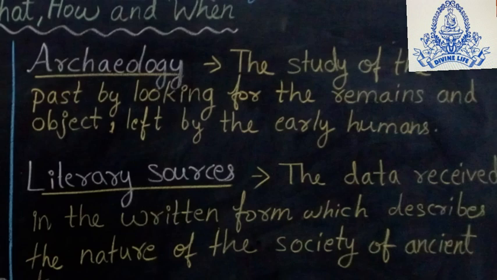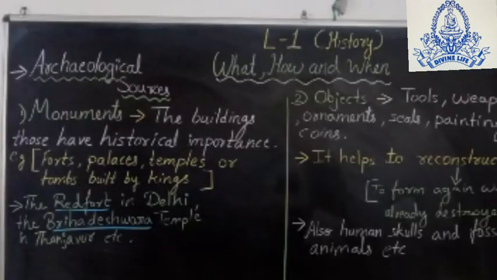Now we come to literary sources. What are literary sources? Whatever data or information is received in a written format is known as literary sources, which describe the nature of the society of ancient times. We already took examples like manuscripts, inscriptions and journals. We already studied that sources were divided into archaeological and literary.